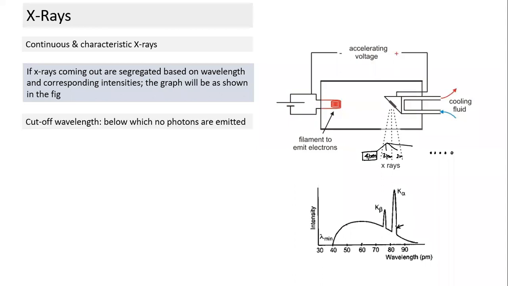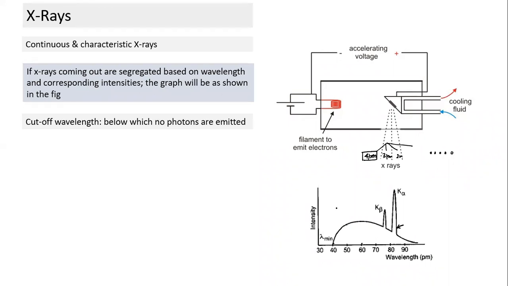That's a part of our learning today. What we notice is that this graph contains all wavelengths more than 40 picometer: 41, 42, all wavelengths are present. There is a particular minimum wavelength less than which no other wavelength is present. That's a fun thing we notice.